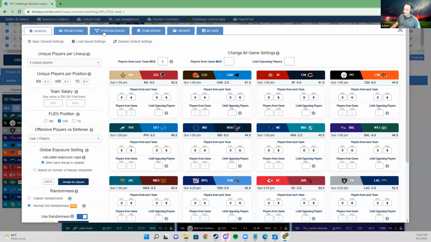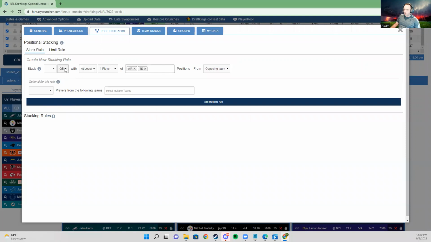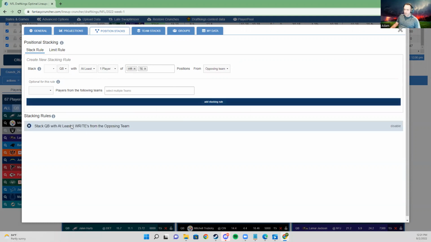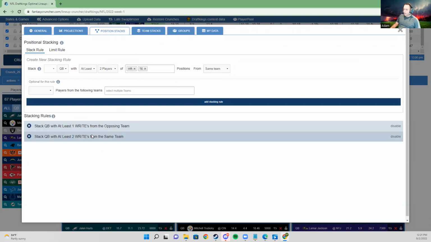And so what I'm going to do here is I'm going to just add a little bit of correlation. So I want to stack the quarterback with at least one player of, I'm not even going to include the running back for now, I'm just going to do this of the opposing team. I don't recommend doing this, by the way. I like to have a lot of control of what players I have in these groups. So I actually go in here and create groups, but just for the sake of this video, I'm going to just do something real simple.